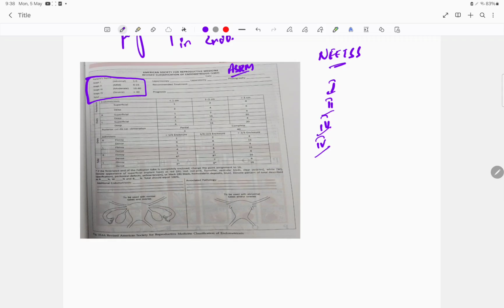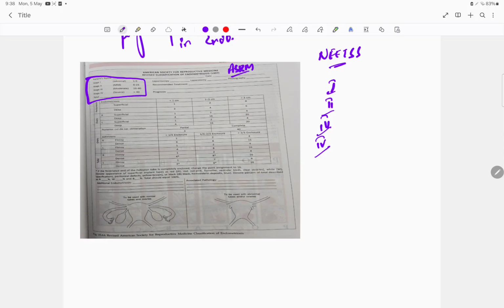In this, what they have taken is the peritoneum, ovary, as well as the fallopian tube. They have classified based on flimsy adhesions or dense adhesions on the right side and left side. So on the right side, left side, endometriosis on the peritoneum, superficial or deep.